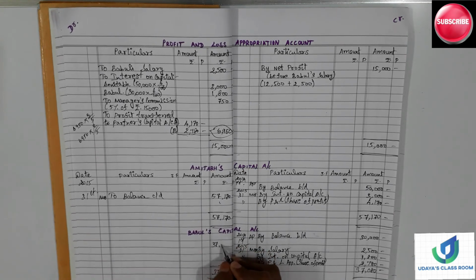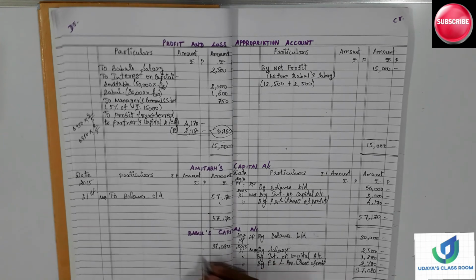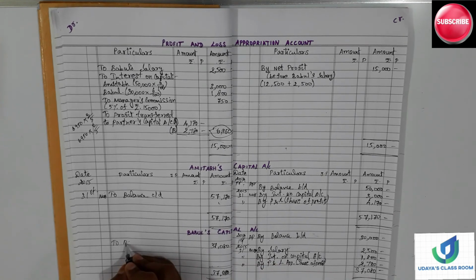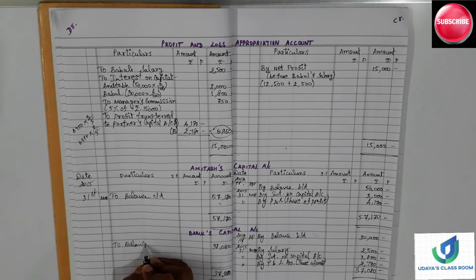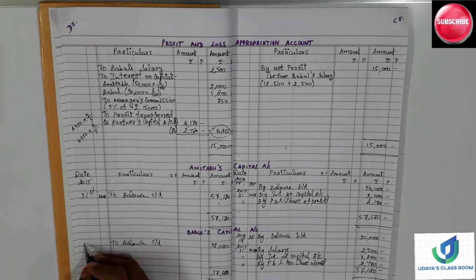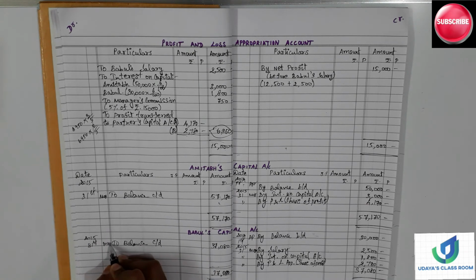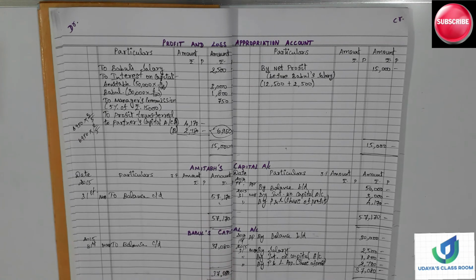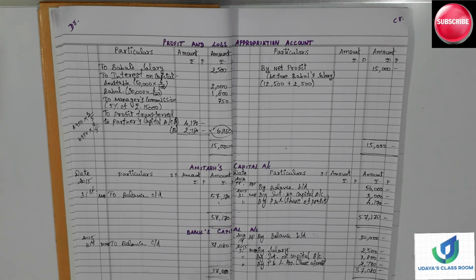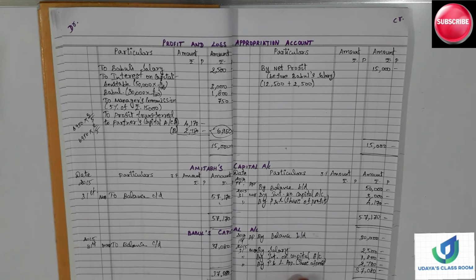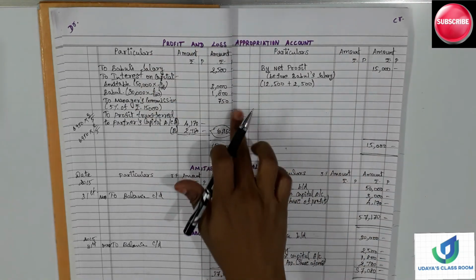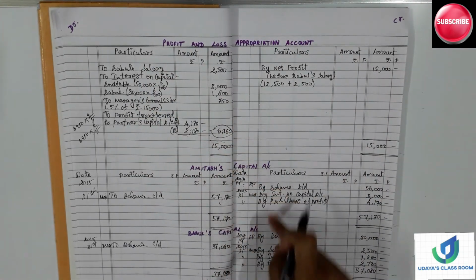This would be the balance of Bubble. So to balance carry down, 2015, 31st March. So this is the closing balance. This would be the opening balance of the next financial year. Hope you are clear with this profit and loss appropriation account, capital account.